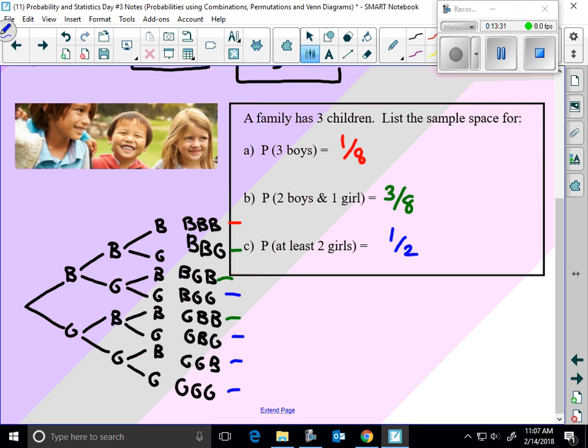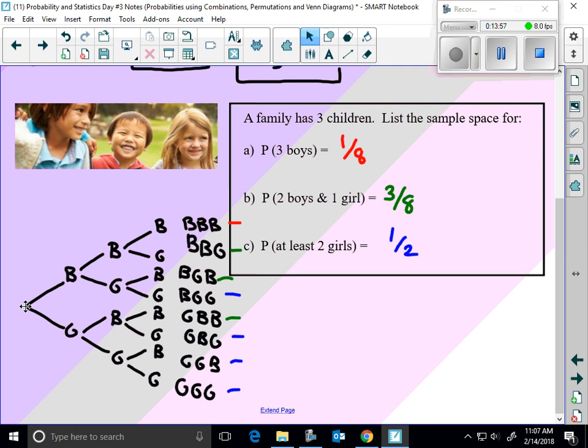I don't know. But there are binomial situations where you're making some kind of choice, like does someone have a disease or not have a disease? We're going to get to that later. So likelihood of having the disease, let's say it's like 0.05. Likelihood they don't have the disease would be 0.95. And then we make our tree diagram from there. Okay, so that's the lesson for today.